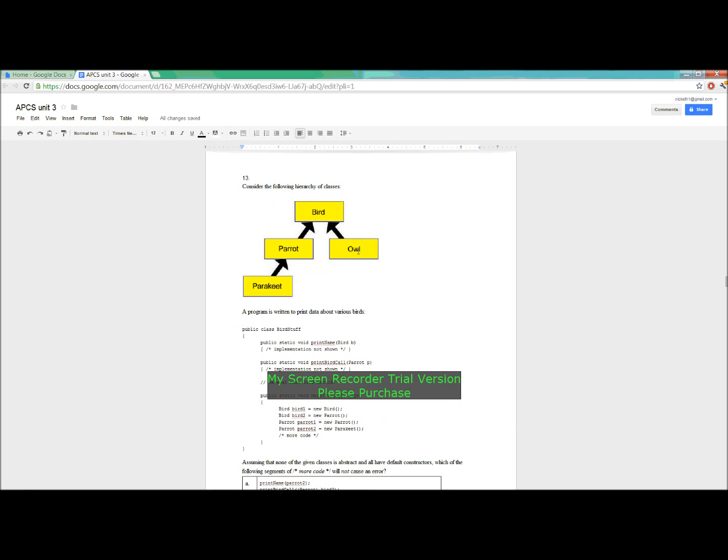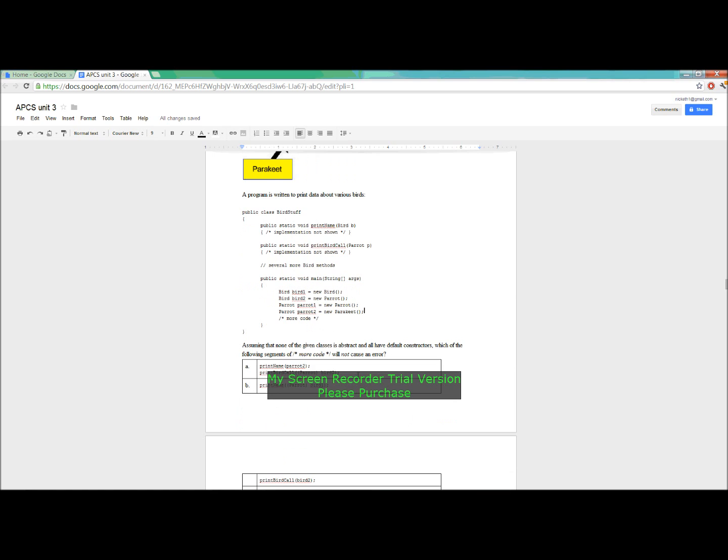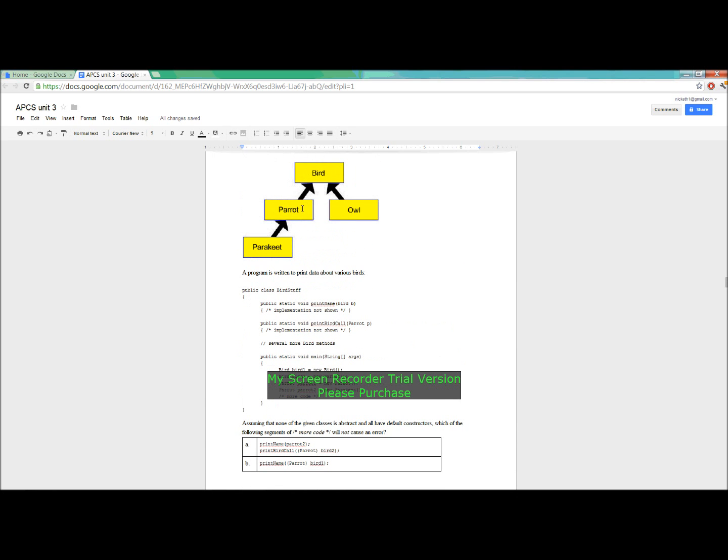So for 13, we have a cute little diagram of the hierarchy of classes. A program is written to print data about various birds. And so we have the print name, print bird call, and then a lot of constructors. Assuming that none of the given classes is abstract and all have default constructors, which of the following segments of more code right here will not cause an error? So print name parrot2, which is constructed as a parakeet, which inherits from both of these.